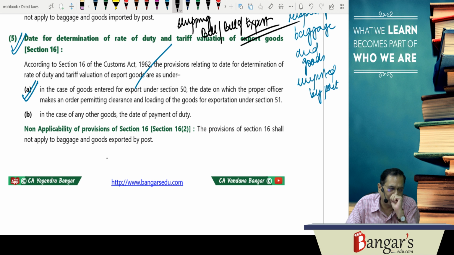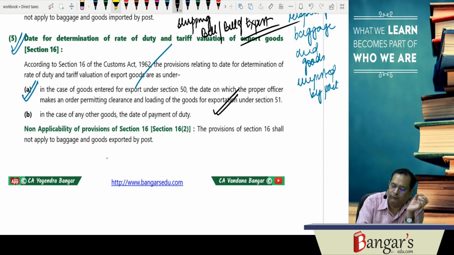It is the date on which the proper officer makes an order permitting clearance and loading of goods for exportation under section 51. Of that date the rate of duty and tariff valuation will be applicable.